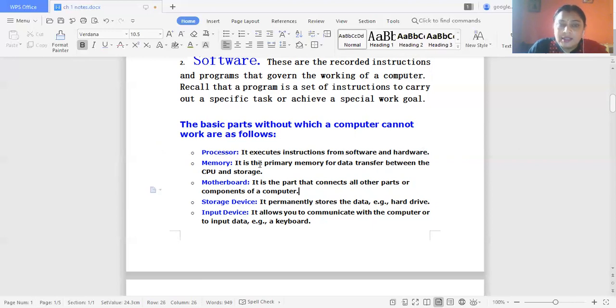Another is memory. When we talk about memory, that means the primary memory, and primary memory is for data transfer between the CPU and storage.